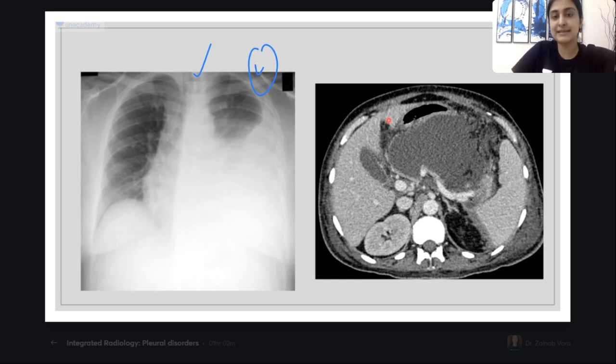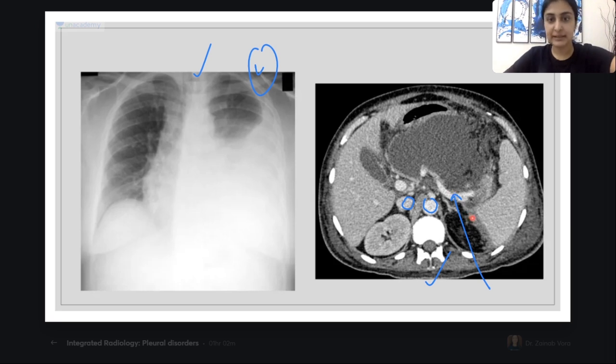What am I seeing here? NCCT or CECT? Mohit, NC or CE? Cool. So CECT, correct? I'm seeing the kidneys are white. I'm seeing the vessels are white. What is this anatomical structure that I'm marking? What is this anatomical structure?